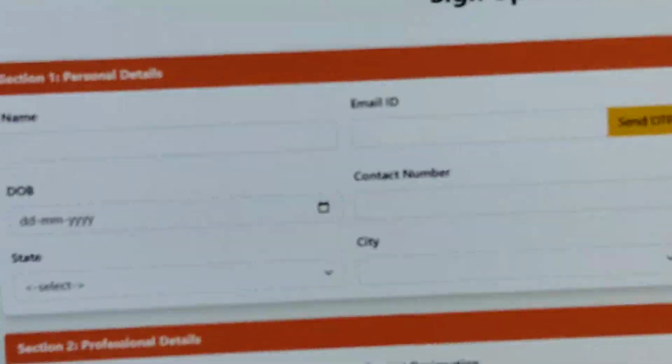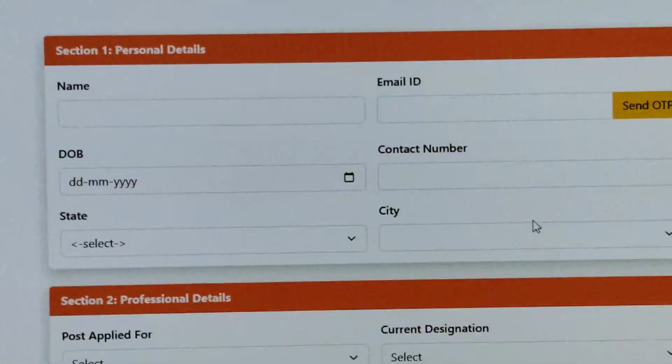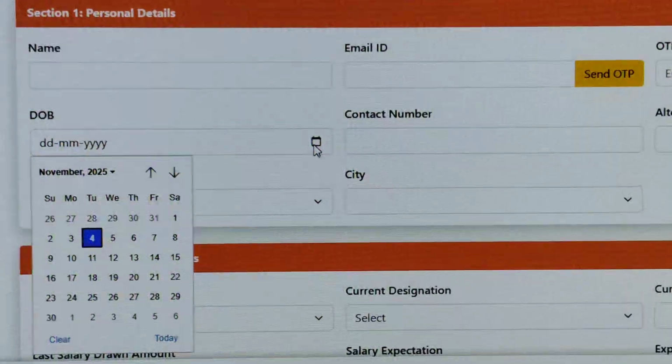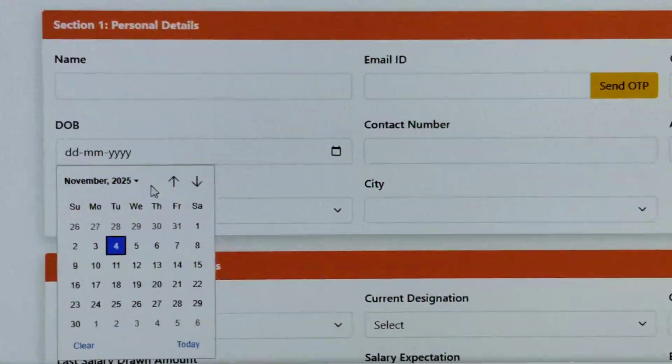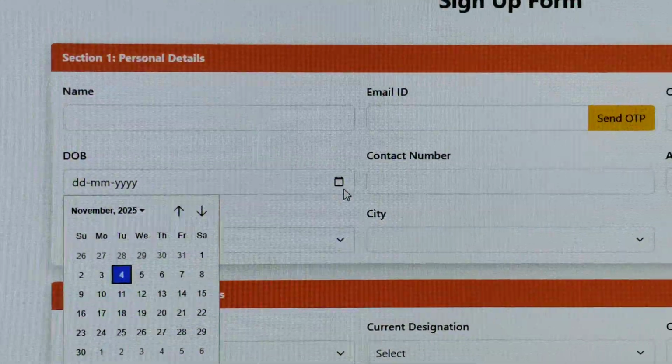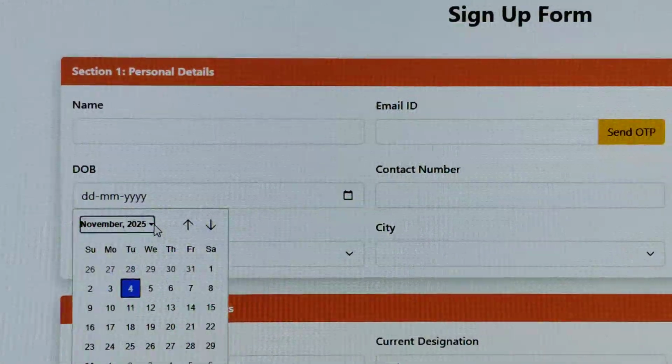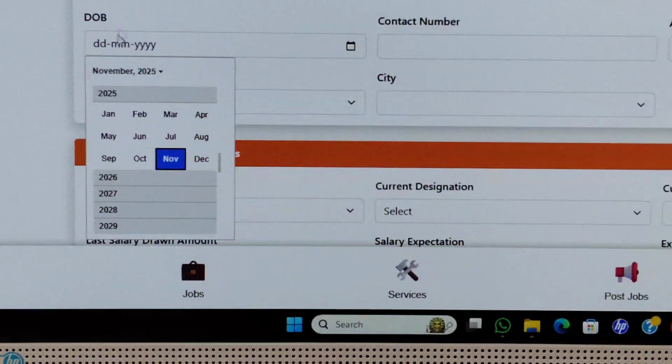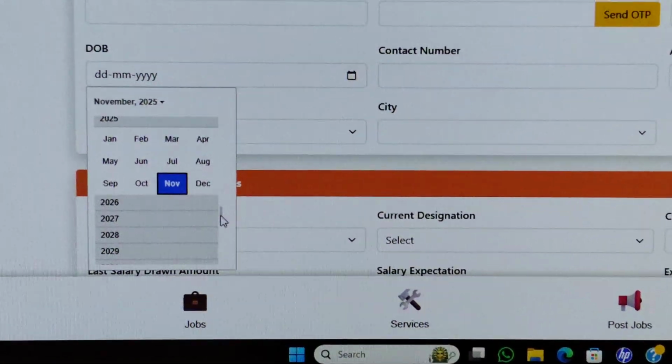Then click on the DOB. How will you select the DOB? Yesterday some people had a problem: my date of birth is 1973. So I open this normally, then click on this. You need to navigate up and down.